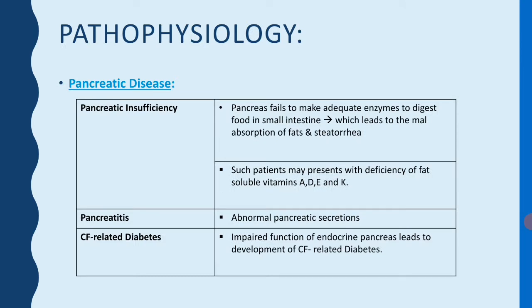Now, pancreatic diseases involved in cystic fibrosis are pancreatic insufficiency, pancreatitis, and cystic fibrosis related diabetes. Pancreatic insufficiency is when the pancreas fails to make adequate enzymes to digest food in the small intestine, which leads to malabsorption of fat. Such patients may present with a deficiency of the fat soluble vitamins, vitamin A, vitamin D, and vitamin K. Pancreatitis is abnormal pancreatic secretion, bile salt secretion. Cystic fibrosis related diabetes: impaired function of the endocrine pancreas leads to development of cystic fibrosis related diabetes.